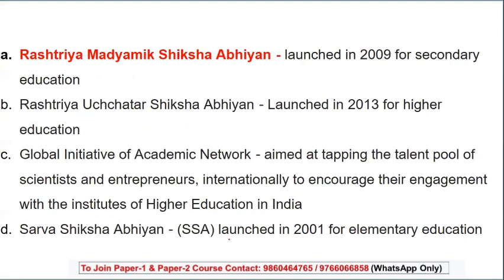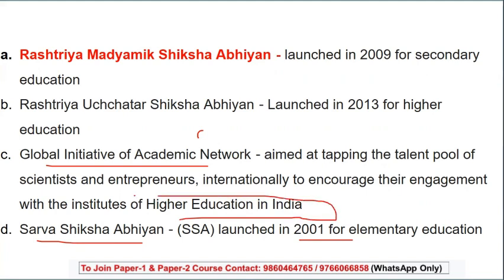The next important concept is Rashtriya Uchchatar Shiksha Abhiyan, that is RUSA. Madhyamik, which means secondary, was launched in 2009. Uchchatar was launched in 2013. Then we had Sarva Shiksha Abhiyan, that is elementary, which was launched in 2001. A global initiative for academic research, that is GIAN, was nothing but a pool of talent of scientists and entrepreneurs, which encourages them to engage with higher education institutes in India.